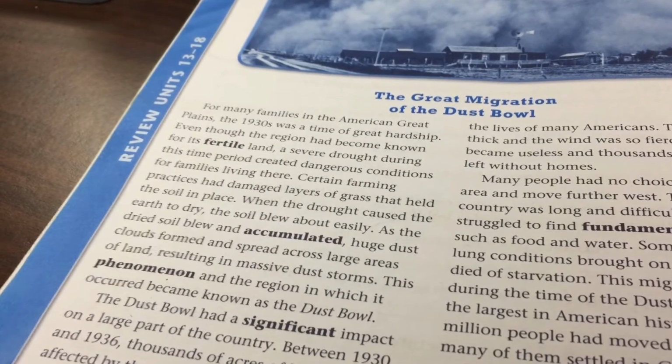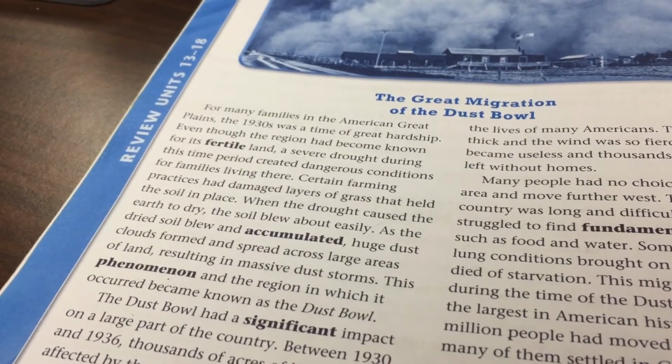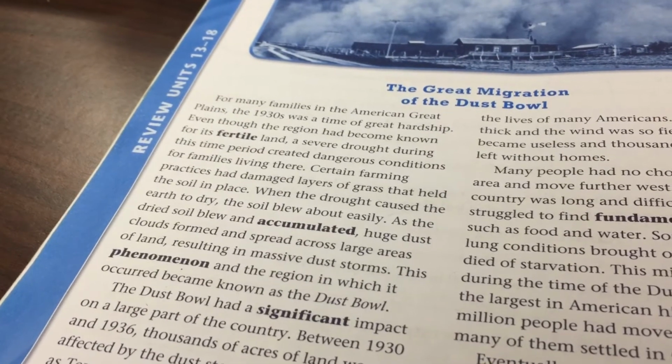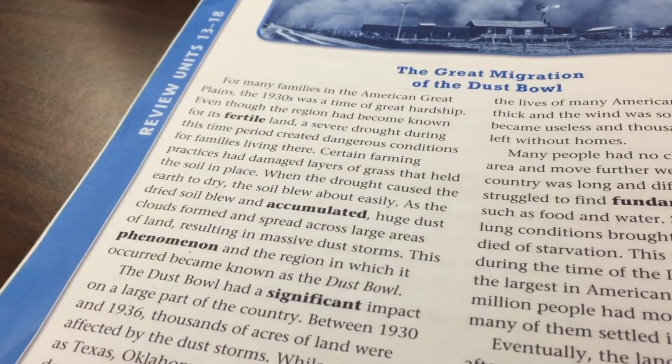Eventually, the land recovered, but only after people learned to change how they farmed. New government programs were established, and farmers were taught better practices that would serve to protect the soil.